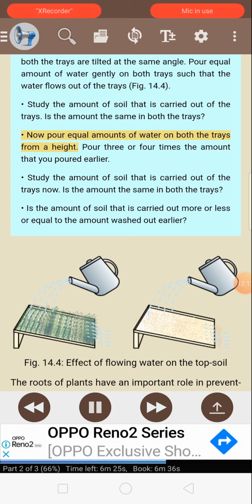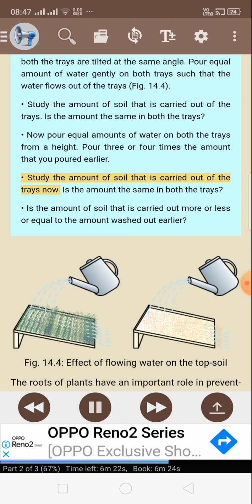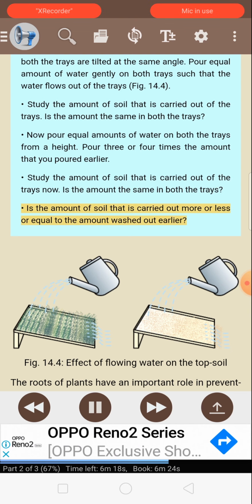Now pour equal amounts of water on both the trays from a height. Pour 3 or 4 times the amount that you poured earlier. Study the amount of soil that is carried out of the trays now. Is the amount the same in both the trays? Is the amount of soil that is carried out more or less or equal to the amount washed out earlier? Figure 14.4. Effect of flowing water on the topsoil.